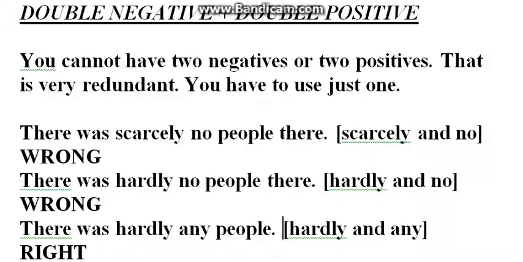What about there was hardly any people? Well, hardly is negative. It indicates lack of something. And any is not negative. It's actually somewhat positive because it indicates the presence of something. And that's why that sentence is correct.